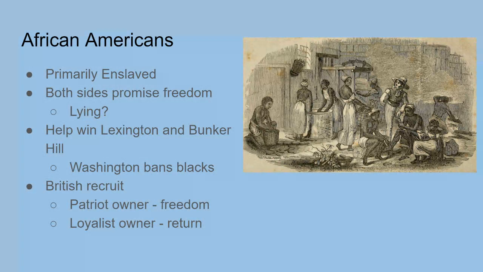In 1775, at least 10 to 15 black soldiers, including some slaves, fought against the British at the battles of Lexington and Bunker Hill, and they helped win. By 1776, though, it became clear that the revolutionary rhetoric of the Founding Fathers did not include enslaved blacks. Now, Washington actually goes and bans blacks from the Continental Army with the backing of the Continental Congress. The British recruit those same black slaves as long as they're from Patriot owners. If you had a Patriot owner and you escaped, they would have you join the army. If you had a Loyalist owner and you escaped, you would be returned to your owner. So you can see there's kind of an issue here.